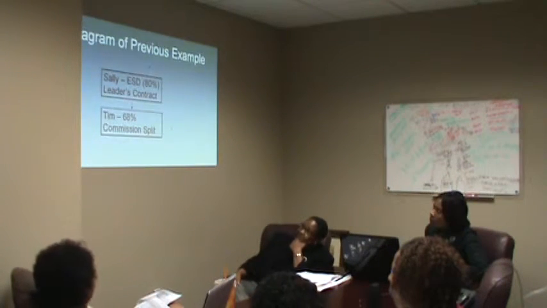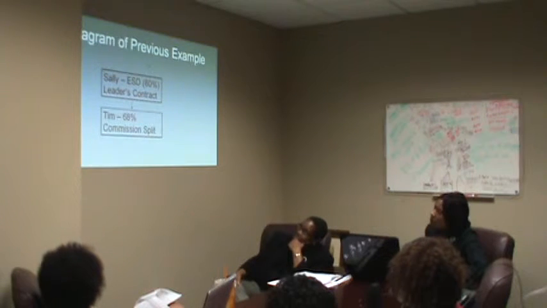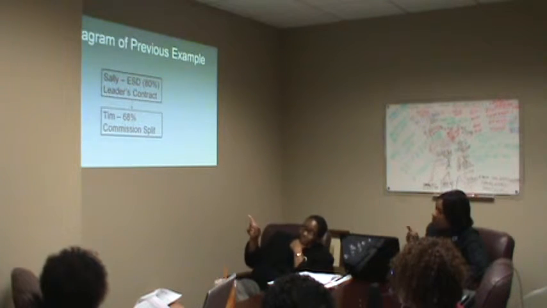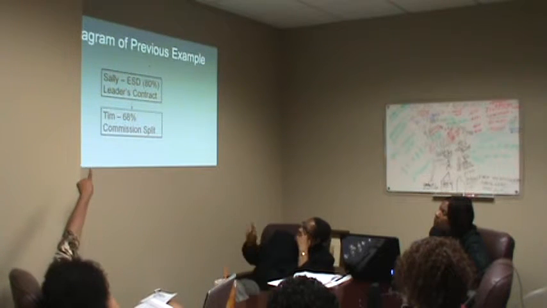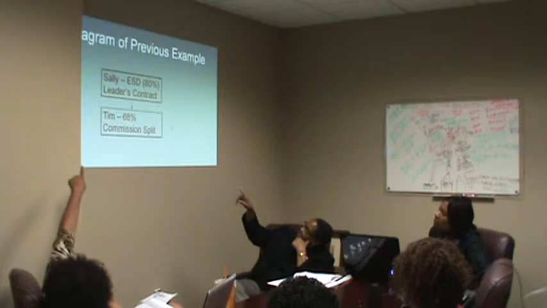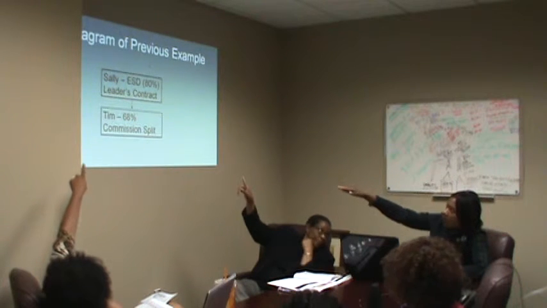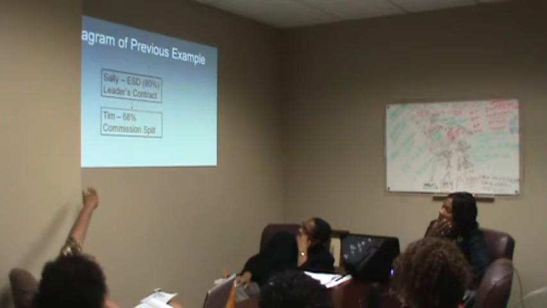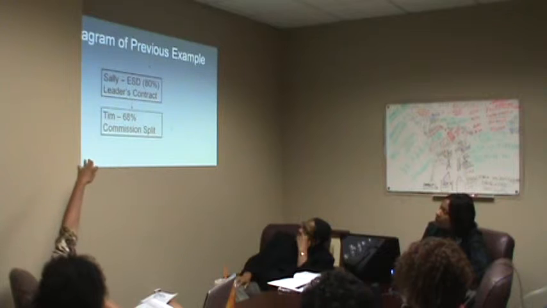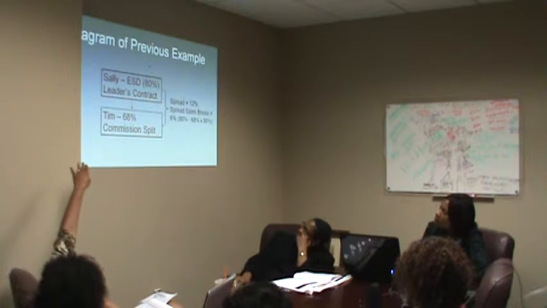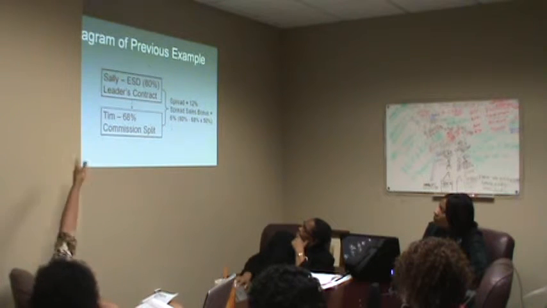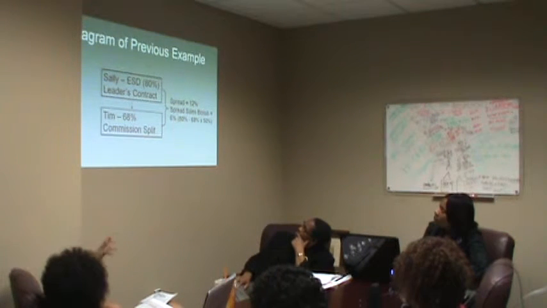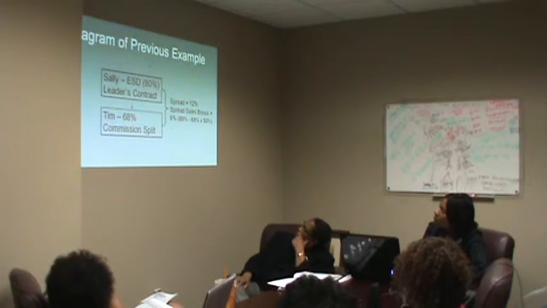Here we see it graphically. There's Sally, who has an executive sales director leader's contract. By the way, we automatically know then that Sally is either a very strong team builder, she's built a team, does a lot of production, or she is a franchisee. Either way, she would get the executive sales director. Tim's commission split is 68%. There we see the spread of 12%, and half of that goes to Sally as the spread sales bonus, or 6%.